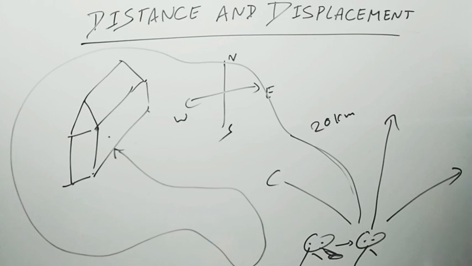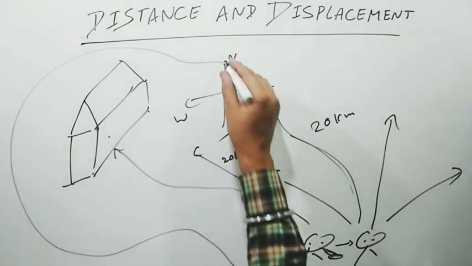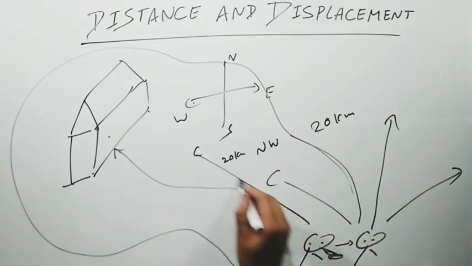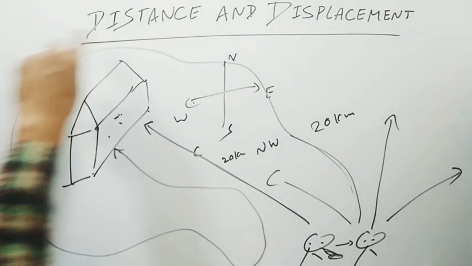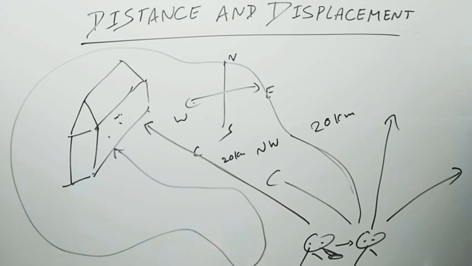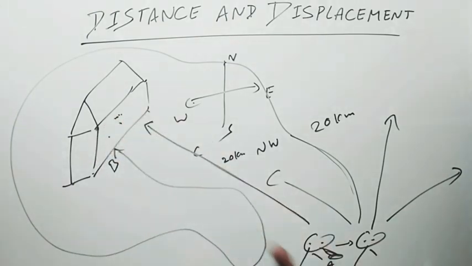But if you say, from here my house is 20 kilometers towards the northwest direction, then he will cover the shortest and directed distance to reach your house. At this time, when he covers the path to reach from point A to point B, the path followed by your friend is known as distance. But the shortest and directed distance covered by a body between two points is known as displacement.